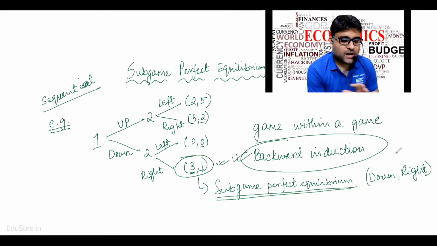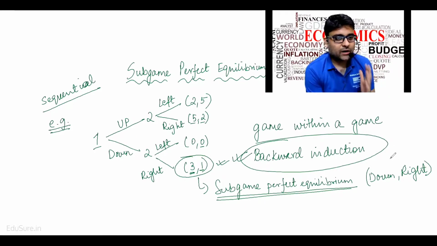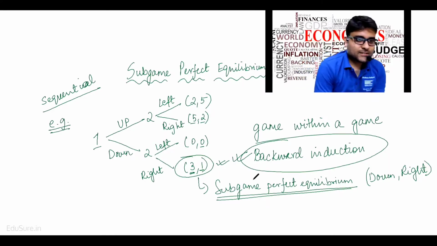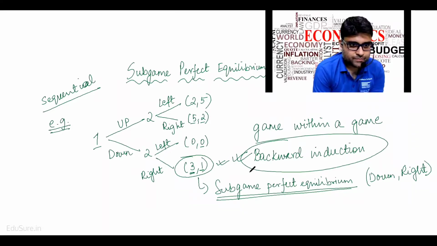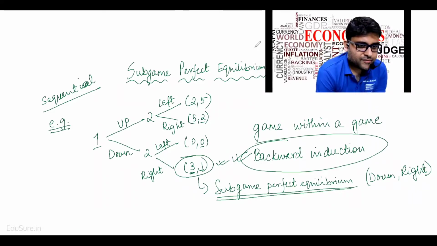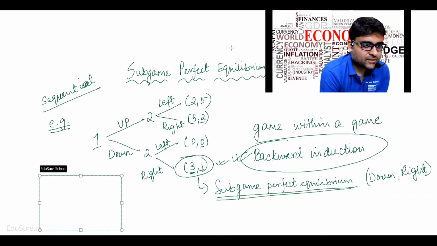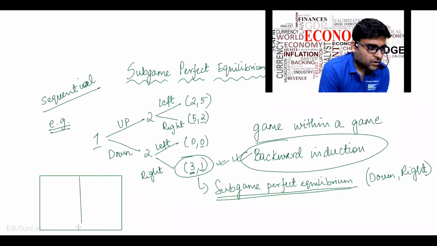Is this absolutely clear to everyone? Anyone having any doubts in this, please ask. Now, this is a subgame perfect equilibrium. What if we want to write this in terms of a pure strategy or a normal form game?